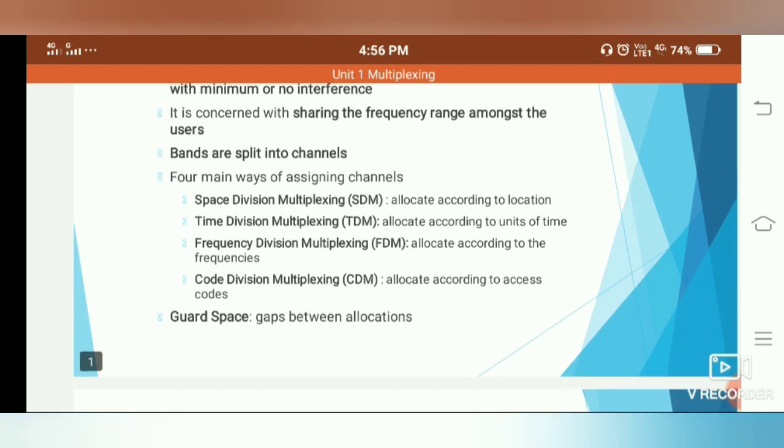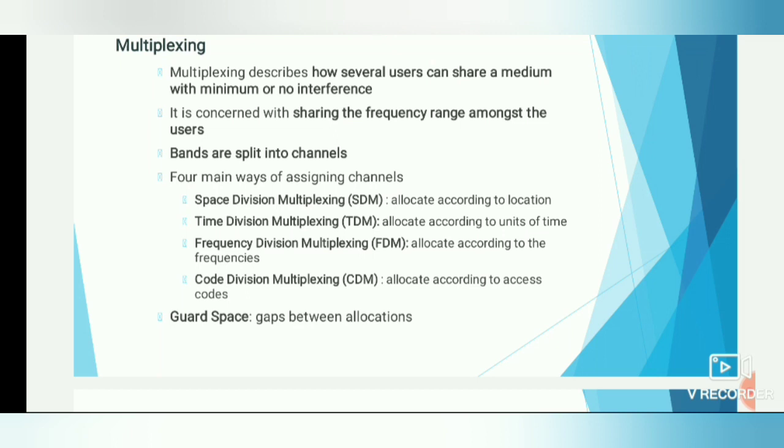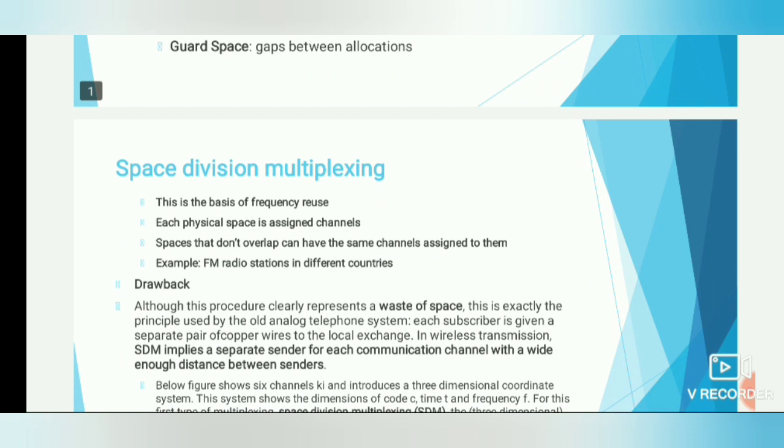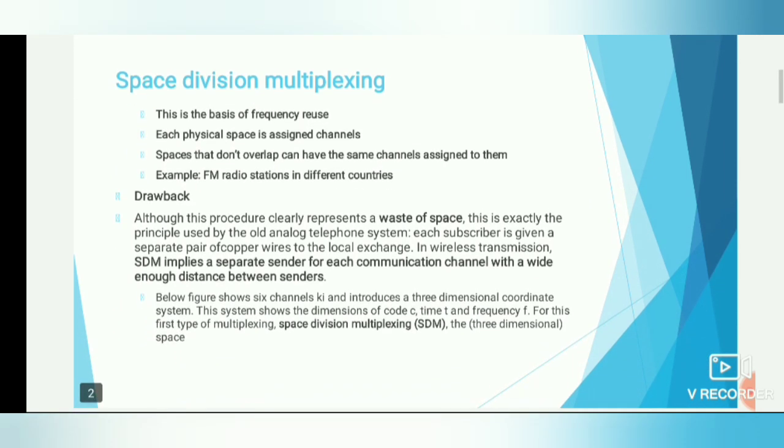Now let's see what is guard space. The guard spaces are the gaps between these allocations. All these allocations we have seen have gaps in between them, and these gaps are called guard space.